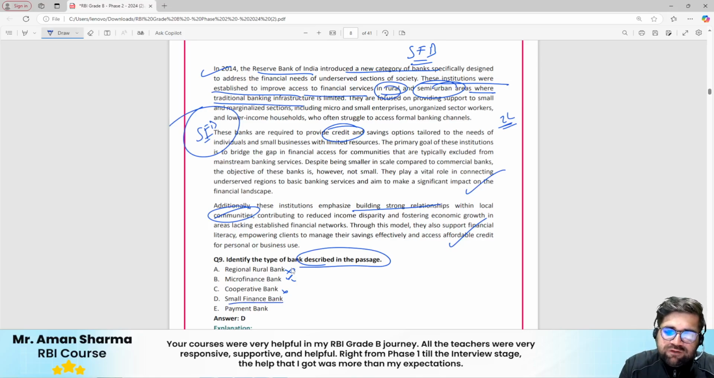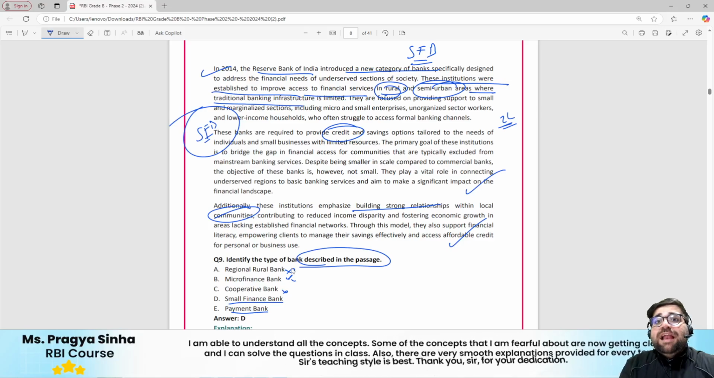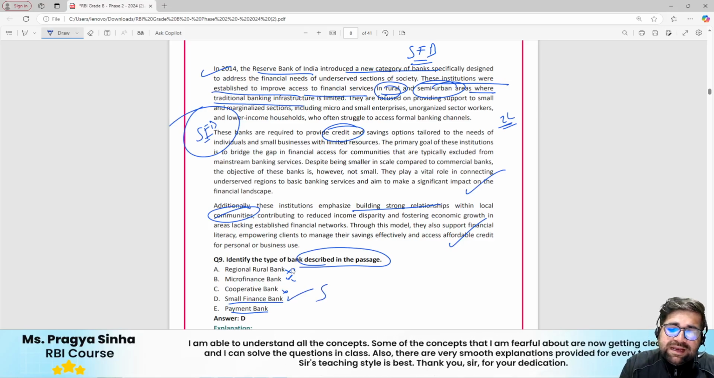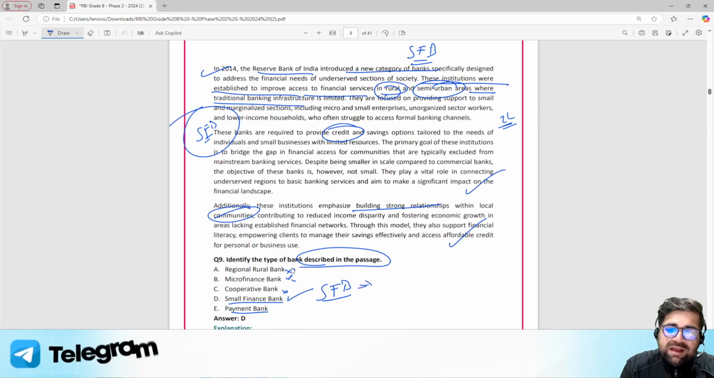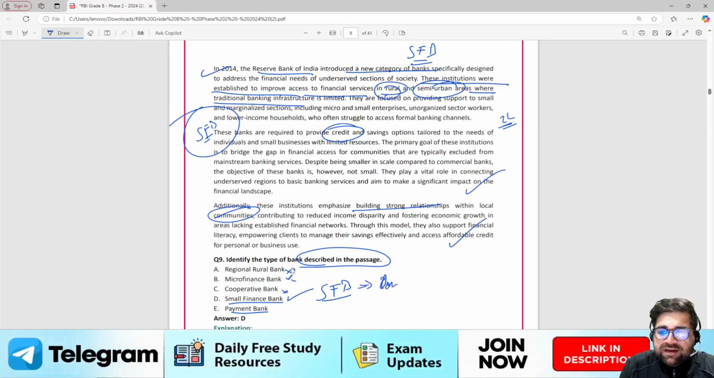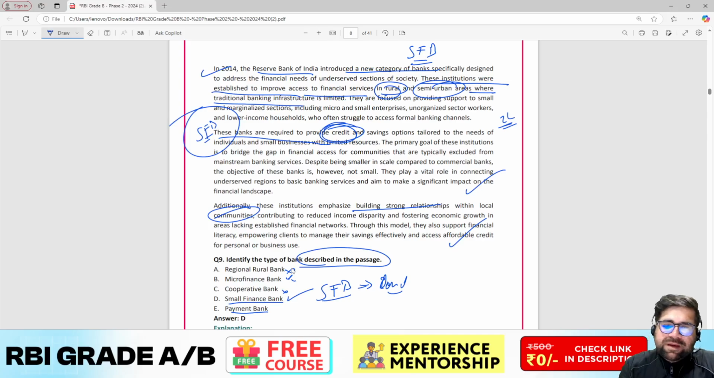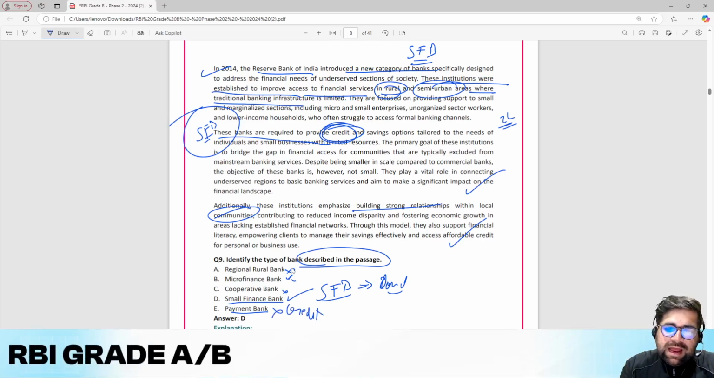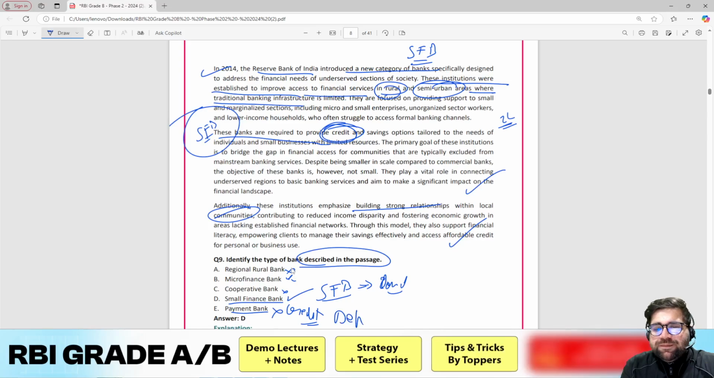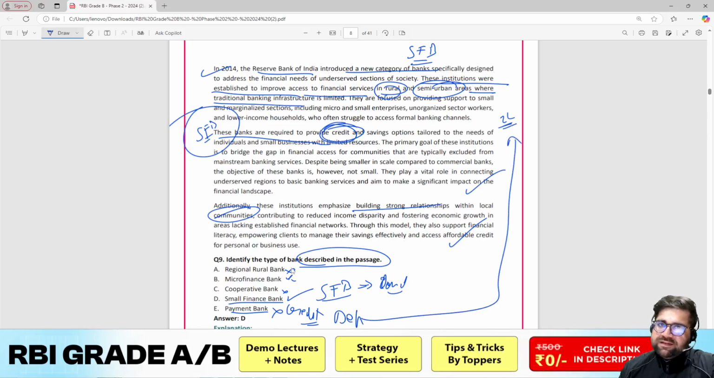When it comes to small finance bank and payment banks, yes, these can be the two probable answers, but the correct answer will be small finance bank, because they can lend, and it is clearly mentioned in the second passage. These banks provide credit. Credit means what? To provide loans. Payment banks cannot provide you credit at this particular junction. They can only accept deposits up to 2 lakh of rupees, right?